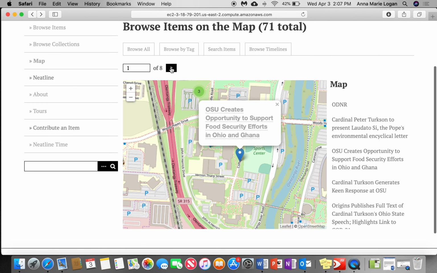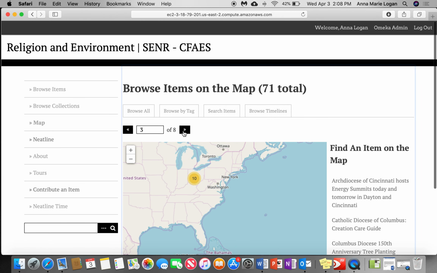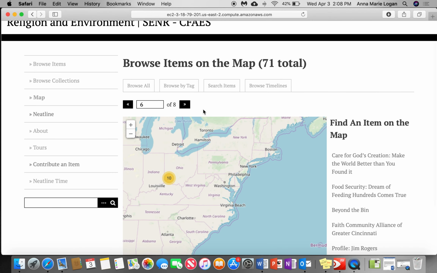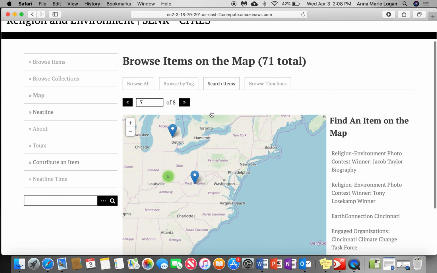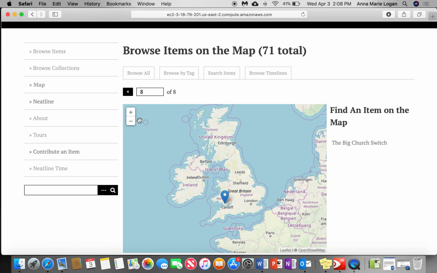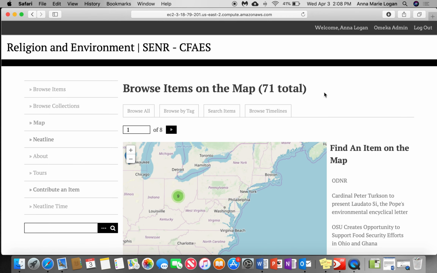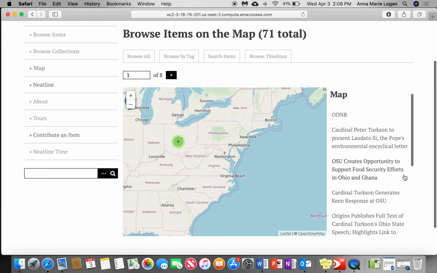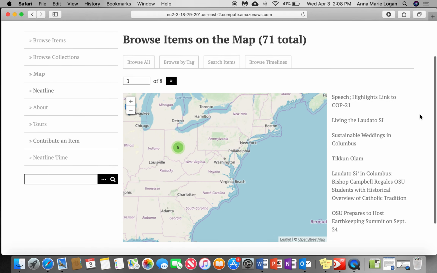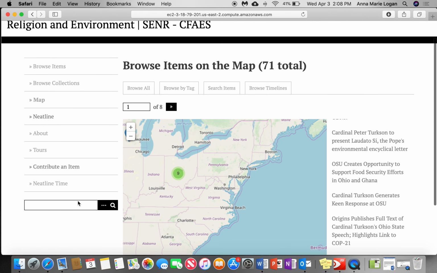Going back to the map, you can see that on multiple pages, we have Columbus listed, as well as Cincinnati, many things involving there, West Virginia, Michigan, and even abroad, including the United Kingdom. We want to create more items on the map to get an idea of where things are going on and show people how more than just one denomination is participating in environmental stewardship.